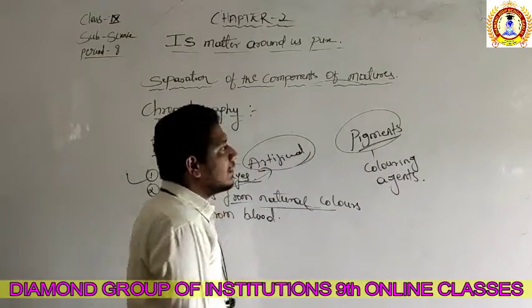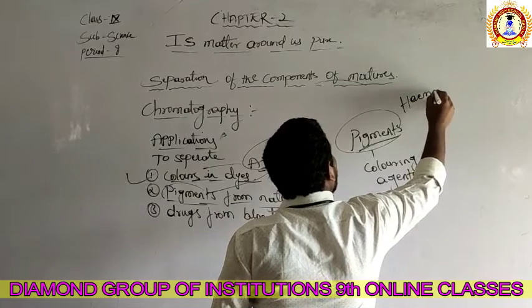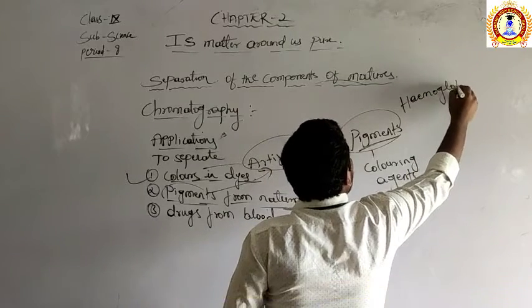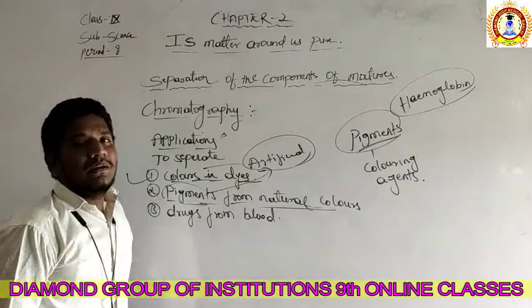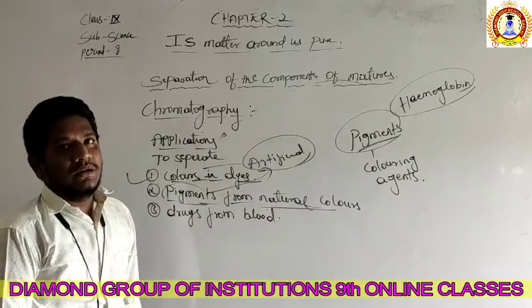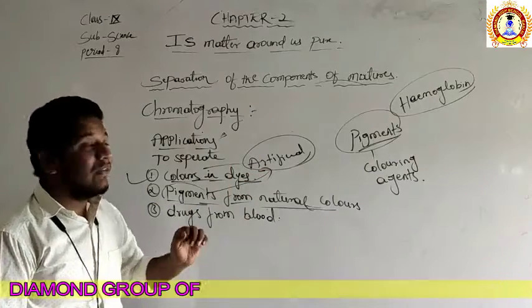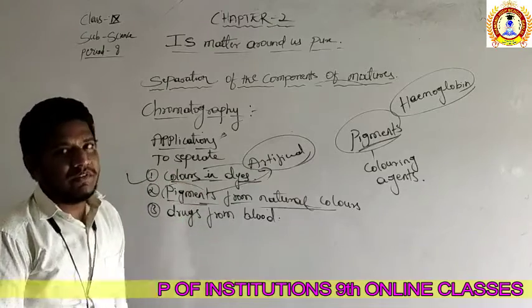Which pigment is there? Hemoglobin. Hemoglobin is the pigment. Due to that pigment our blood is red in color. So right, it is a natural pigment. So even people are going to add some of the artificial pigments also.